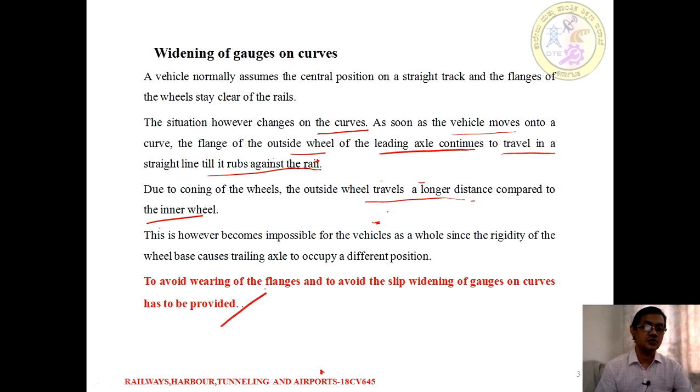So, the first reason is to avoid the wearing of the flanges and the second is to avoid the slip. Wearing occurs due to the coning of the wheel and the rubbing action of the railway wheel against the flange of the rail. Slip occurs because the distance travelled is different for the inner wheel and the outer wheel. That is the reason why we provide widening of gauge on a curve.